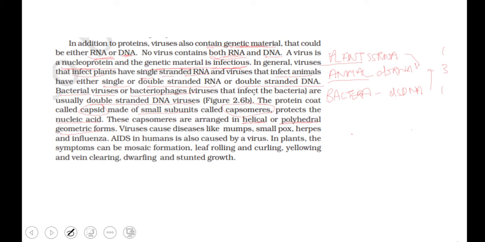Viruses cause diseases like mumps, smallpox, herpes, and influenza. And AIDS is a very commonly known disease. In plants, they can cause mosaic formation, leaf rolling, curling, yellowing, vein clearing, dwarfing, and stunted growth.